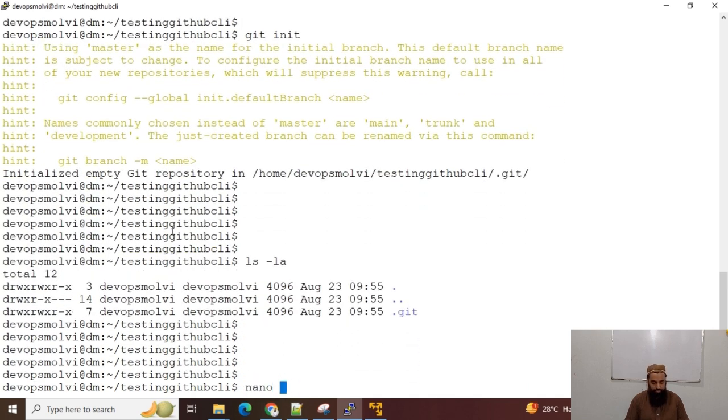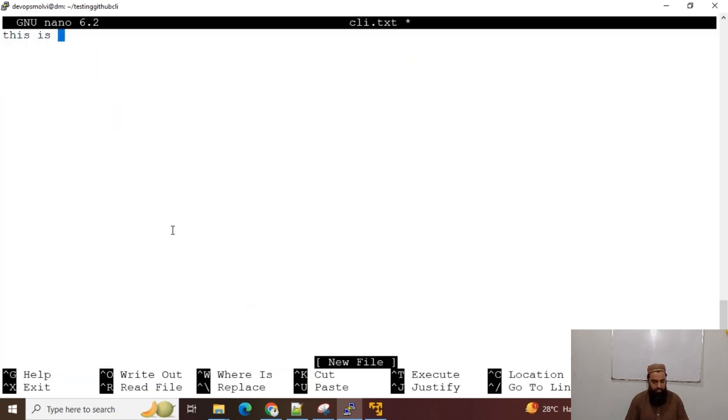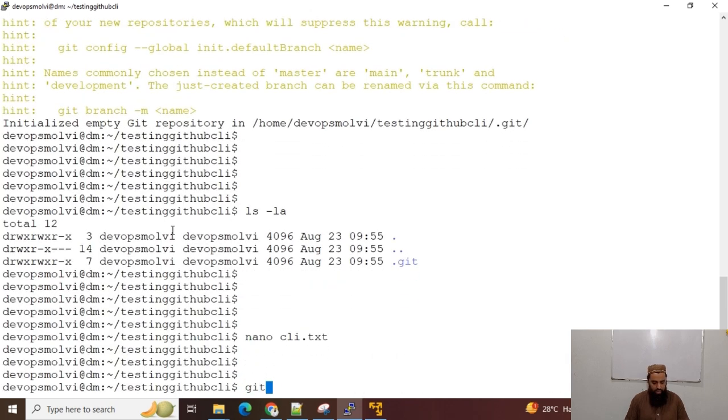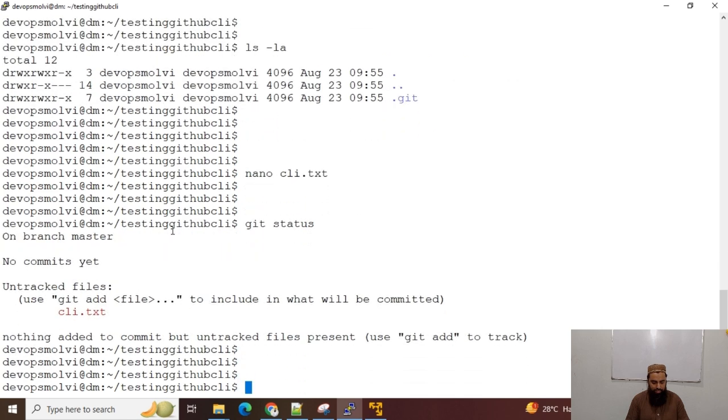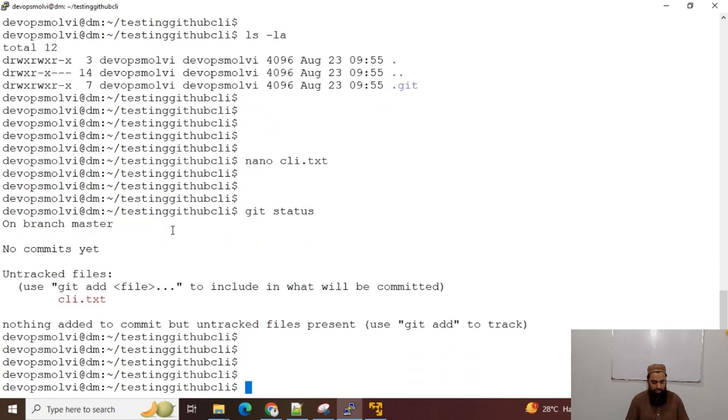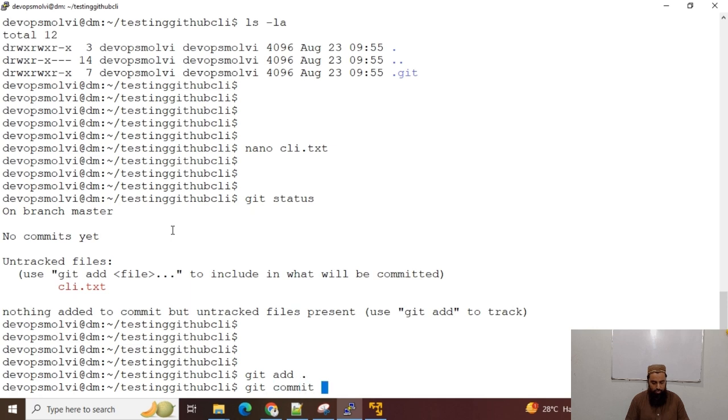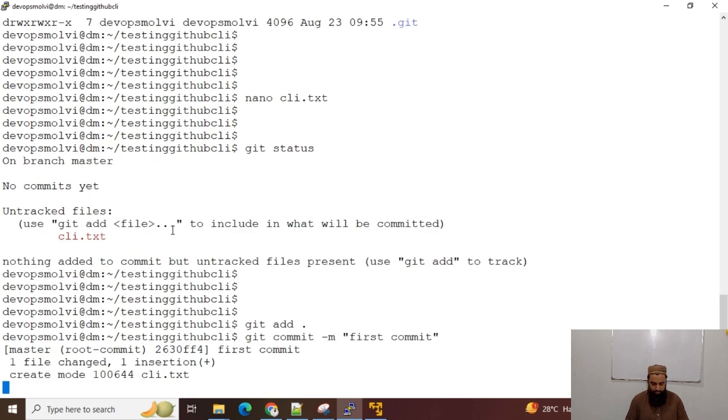I will create a file cli.txt. This is our GitHub CLI, and I run git status.